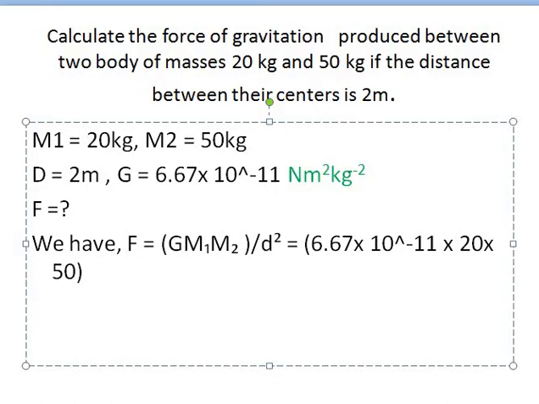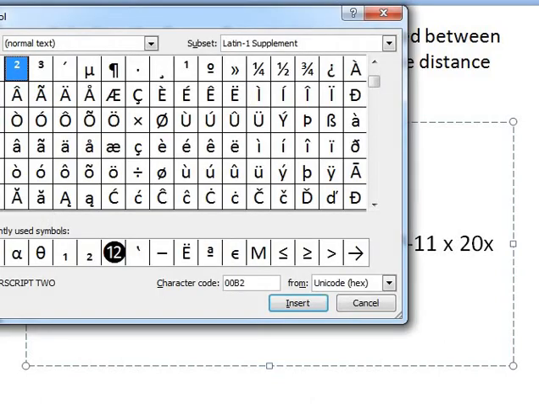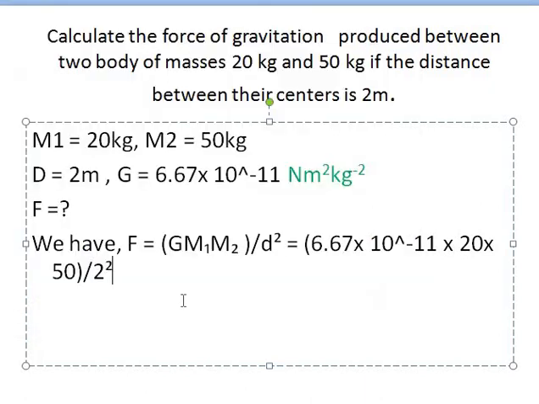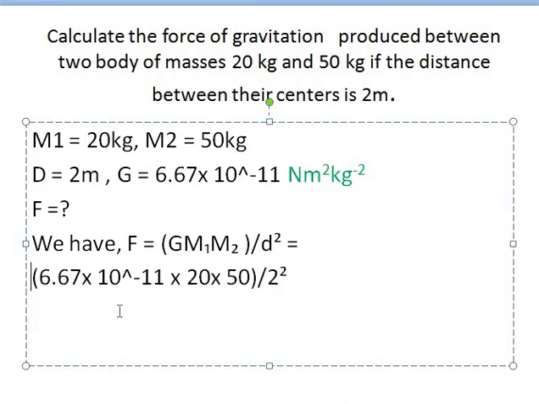So substitute the values of all given quantities, and the distance is 2 meters. Okay, that is 2 square. The square of 2, you can write that as 2 square. Okay, you can write this in another step. This one.